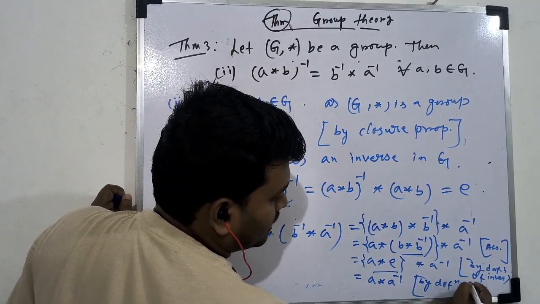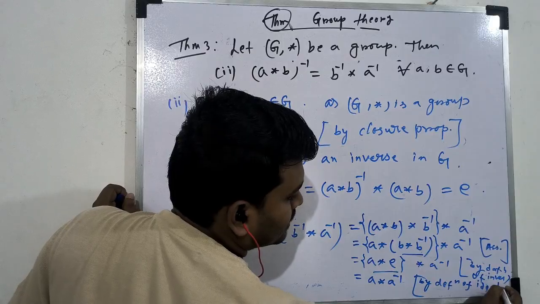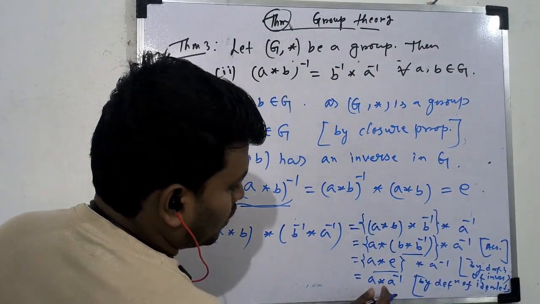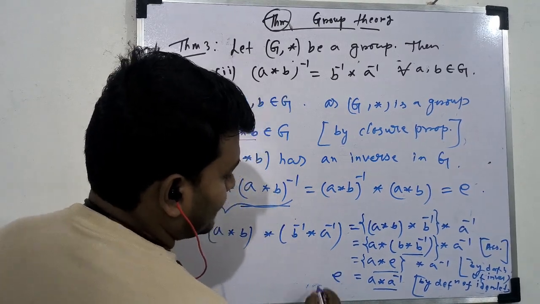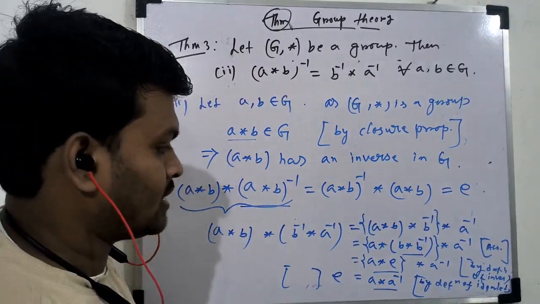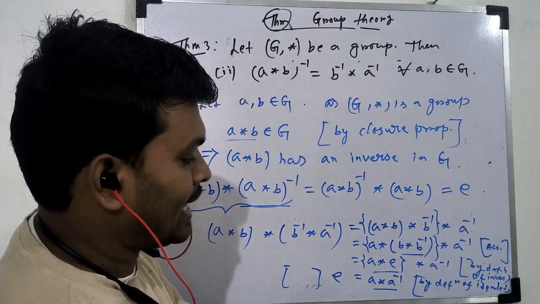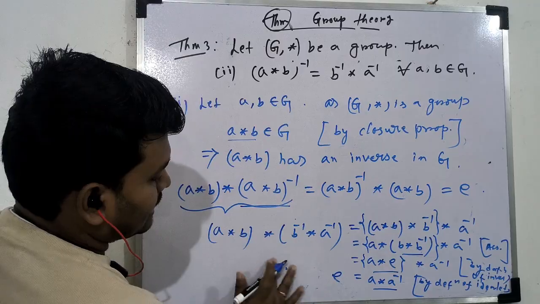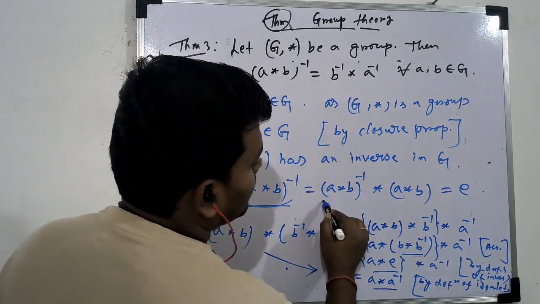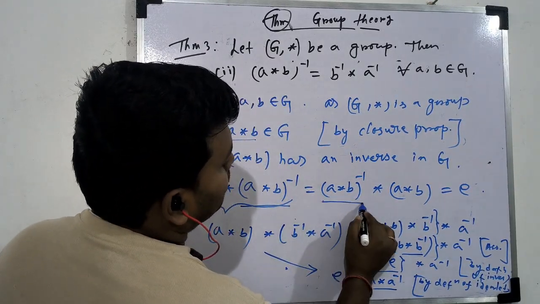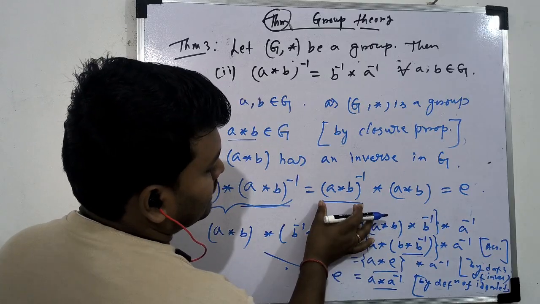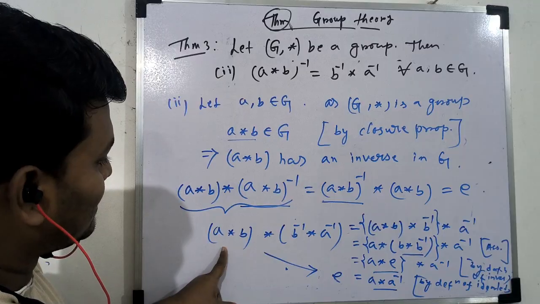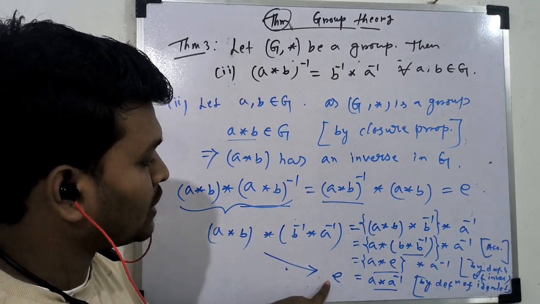definition of identity, ठीक है, this will have to, we have to write here, ठीक है, and this one equal to E again by inverse definition of inverse, because A G का है तो इसका A inverse exist करेगा, such that A star A inverse equal to E. So we prove that this is equal to E. Similarly, you can prove by taking B inverse star A inverse here star this equal to E, ठीक है। So you can, we prove that this is equal to E.